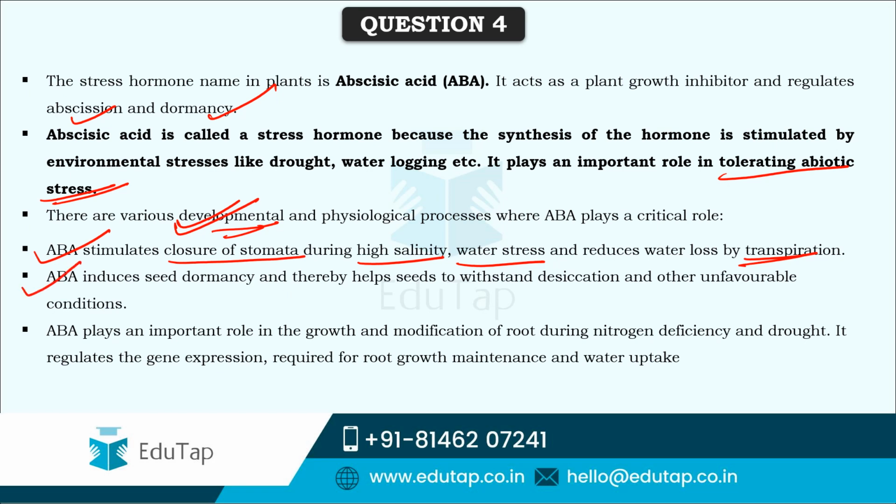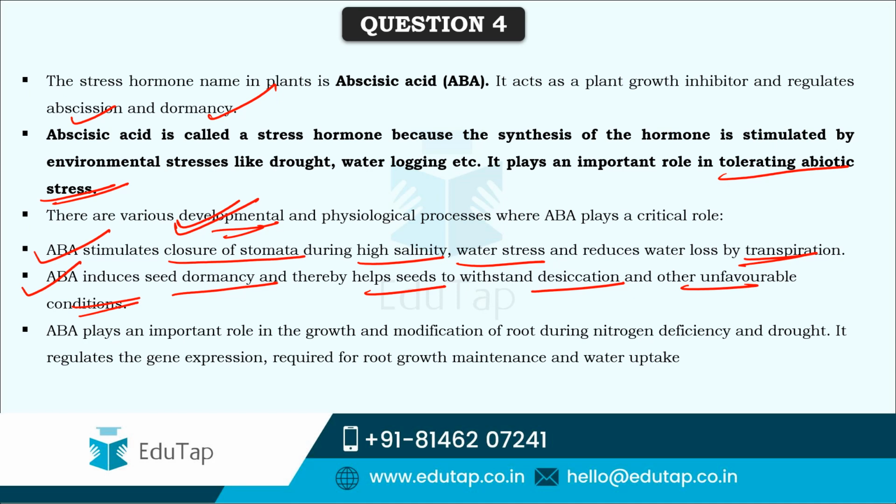And it induces seed dormancy, thereby helping the seed to withstand desiccation and other unfavorable conditions. It induces the dormancy so that the seeds can withstand desiccation, like when there is less water for germination, or any unfavorable conditions which do not help the seed to germinate.